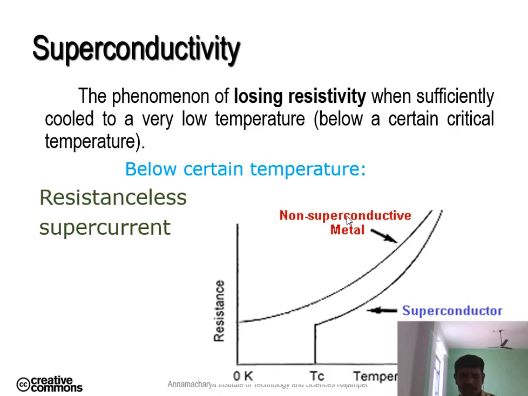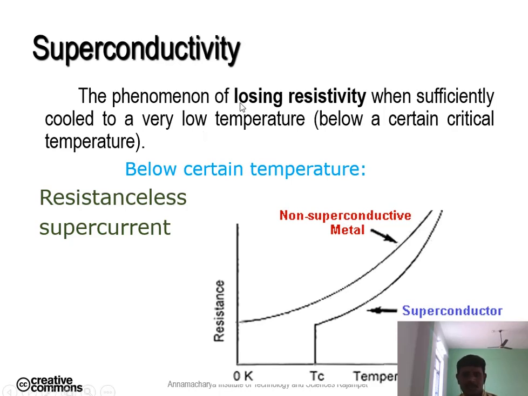The material becomes a superconductor and it will be in the superconducting state. Or this can be explained as certain metals or alloys exhibit almost zero resistivity when they are cooled to a sufficiently low temperature. This phenomenon is known as superconductivity.